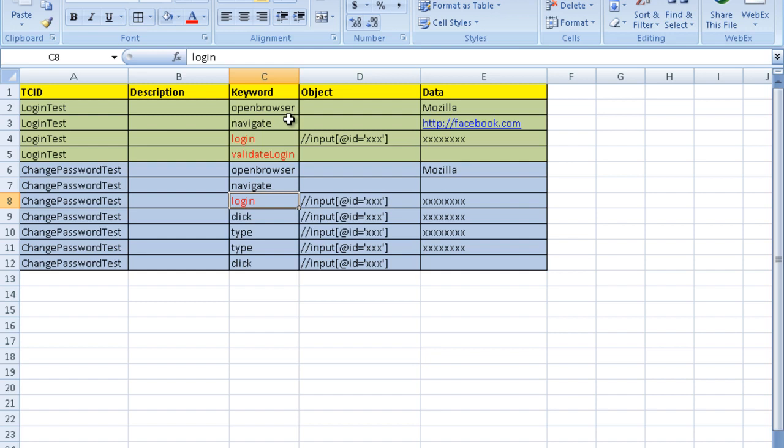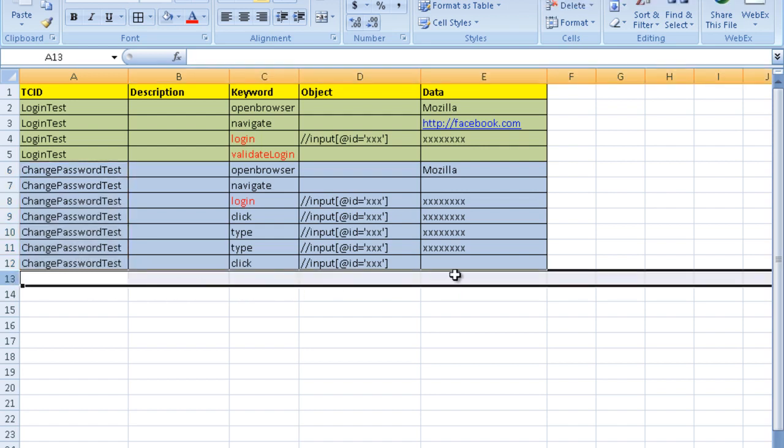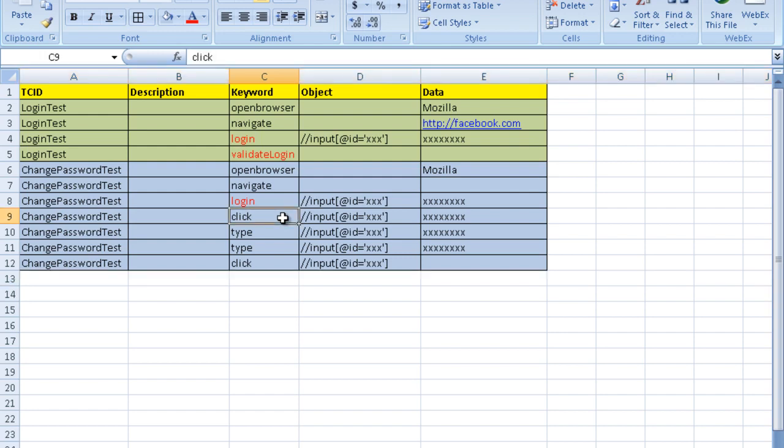Okay, right. Now the next thing, how will you make the script? How will you build the script which will read this particular file? Okay, so you will have the test cases one after another written over here, and after the end of every test case it will close the browser as well. Now before that, I will talk about one more type of keywords. Those are the validation keywords.